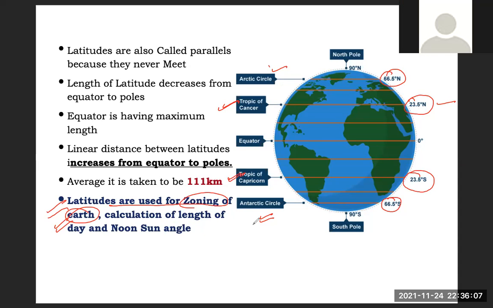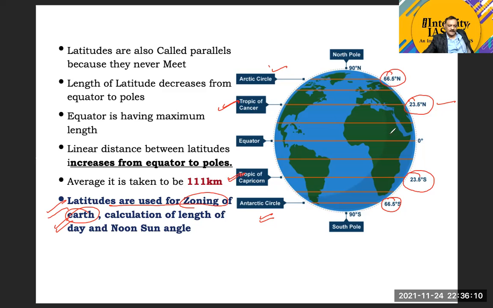So we take some reference latitudes. Over the globe, we have taken around 5 reference latitudes. One is the equator, which is itself a latitude. Another is the Tropic of Cancer and Tropic of Capricorn, 2 latitudes. Arctic Circle and Antarctic Circle are another reference latitudes. On the basis of these reference latitudes, we have divided the Earth into certain zones. Between the Tropic of Cancer and Capricorn, the zonal area is called the tropical area.